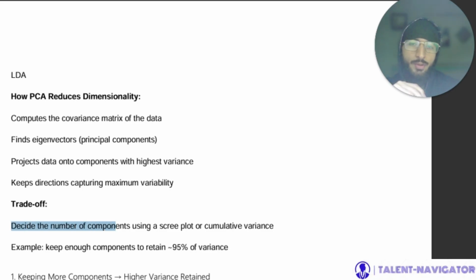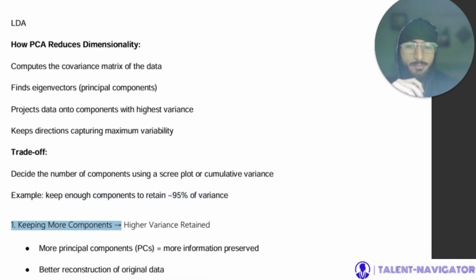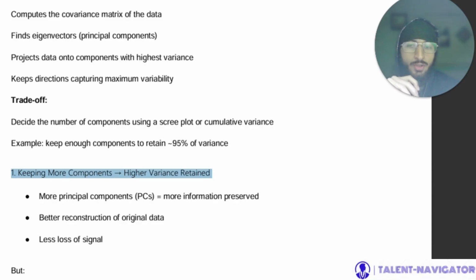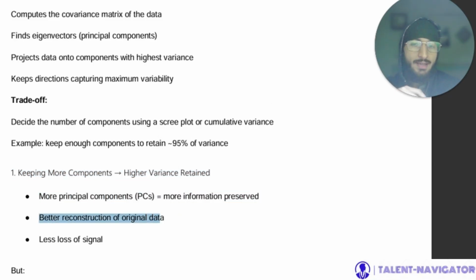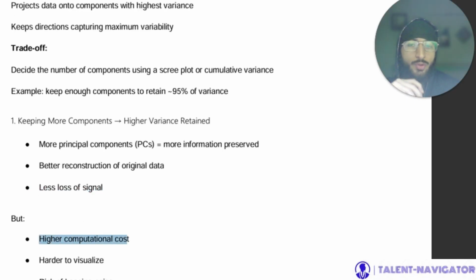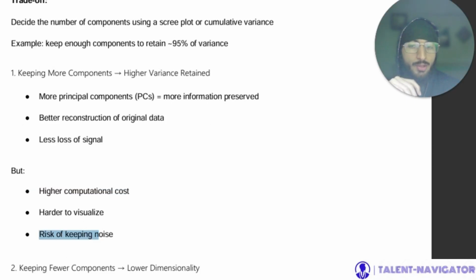For the trade-off, we decide the number of components using a scree plot or cumulative variance. Example, keep enough components to retain 95% of variance. So keeping more components means higher variance is retained. So more principal components lead to more information being preserved, better reconstruction of original data, and less loss of signal. But it also leads to higher computational cost, harder visualization, and risk of keeping noise.